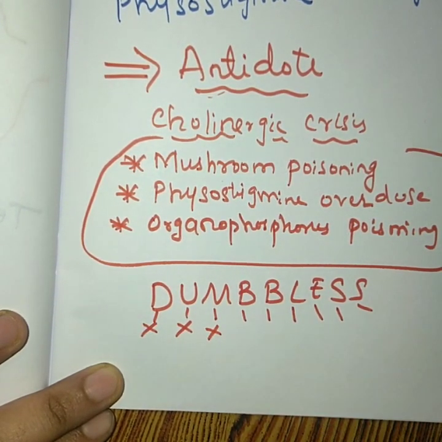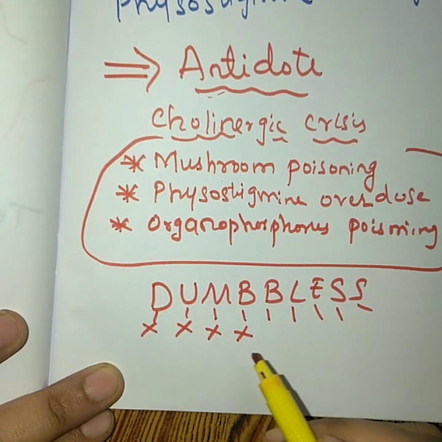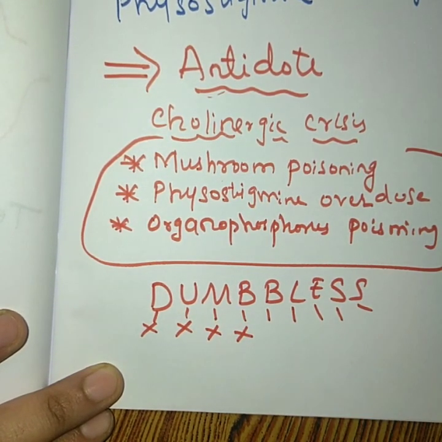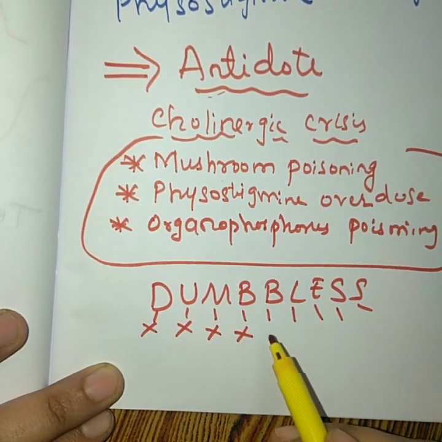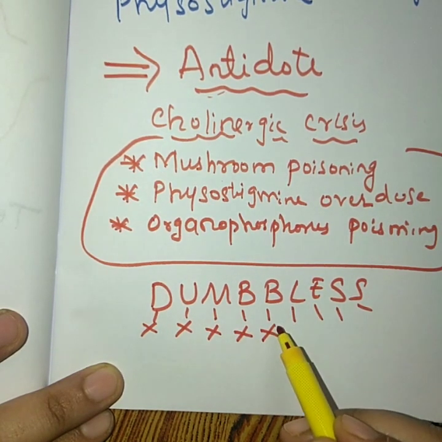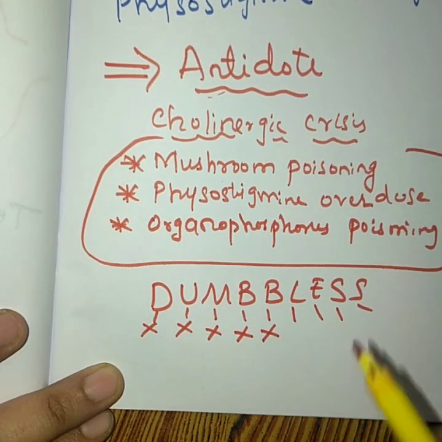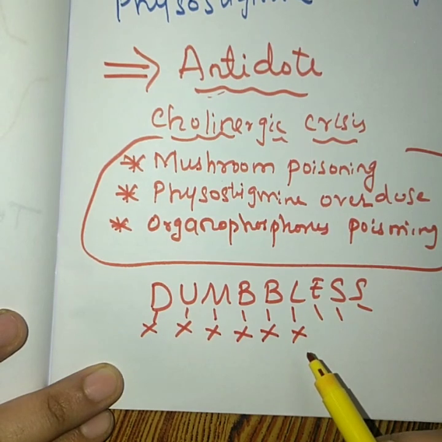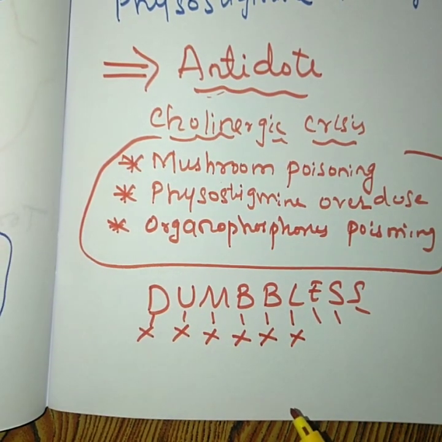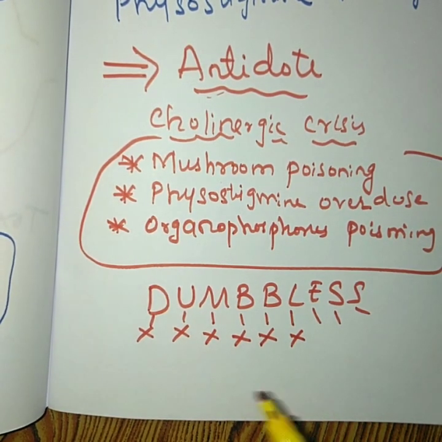There won't be miosis because it causes blockage of the M3 receptor present on the circular muscle of the iris, because of which mydriasis will be produced. Next, in cholinergic crisis, bradycardia occurs, and this will be reversed by anticholinergic drugs by blocking the M2 receptor, because of which tachycardia will be produced. Next, bronchoconstriction will occur, and by giving an anticholinergic drug, it will produce bronchodilation. Lacrimation occurs in cholinergic crisis, and these anticholinergic drugs, by blocking the M3 receptor present on the lacrimal gland, will reduce lacrimation.